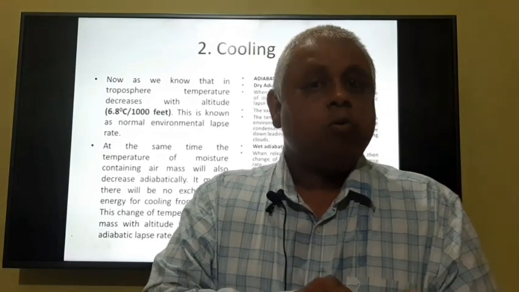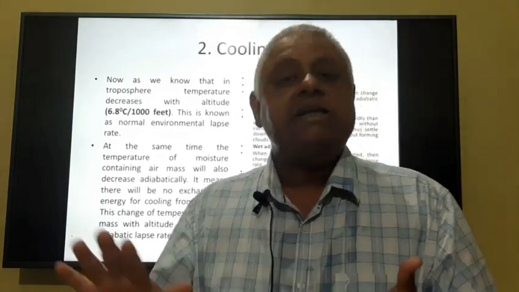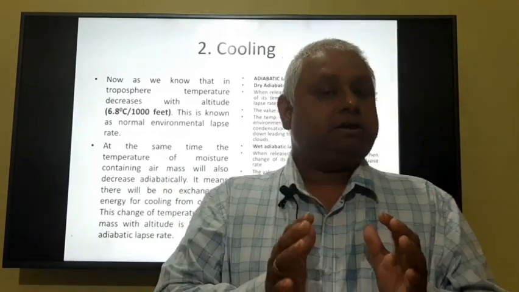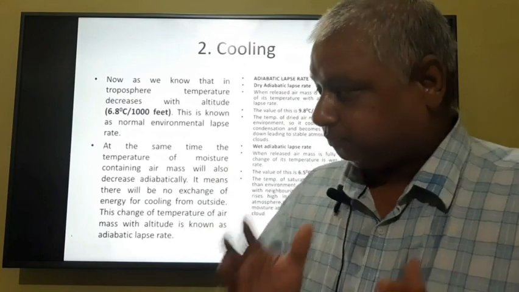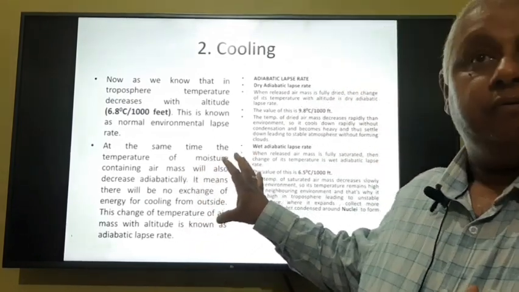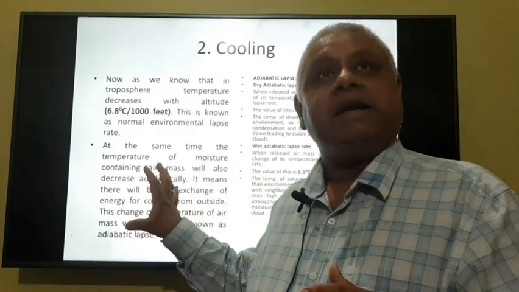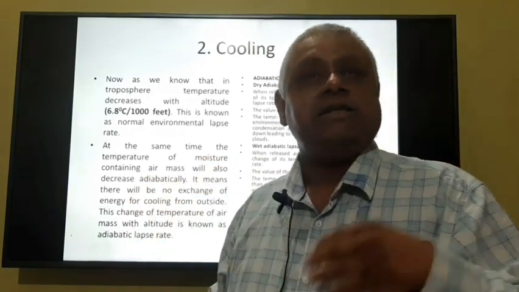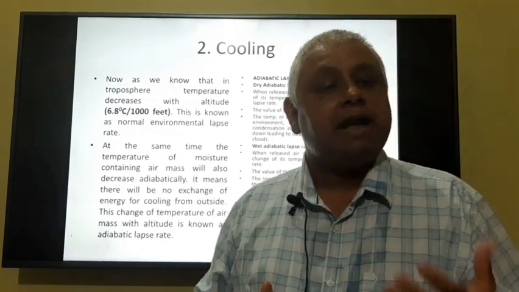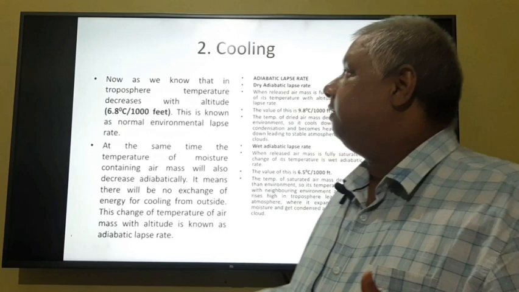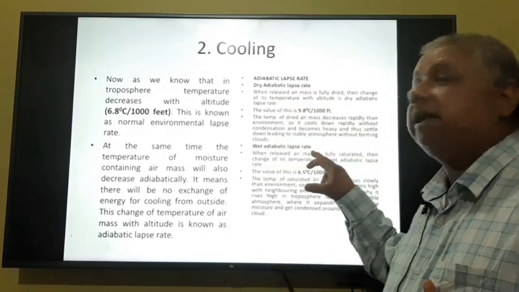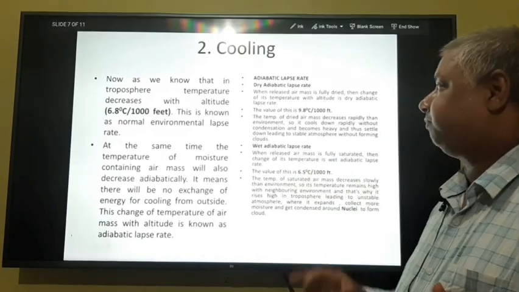It is called so because there is no exchange of energy with the neighboring environment for the cooling of this air mass. This adiabatic lapse rate is also of two types: the first is dry adiabatic lapse rate and the second is wet adiabatic lapse rate.